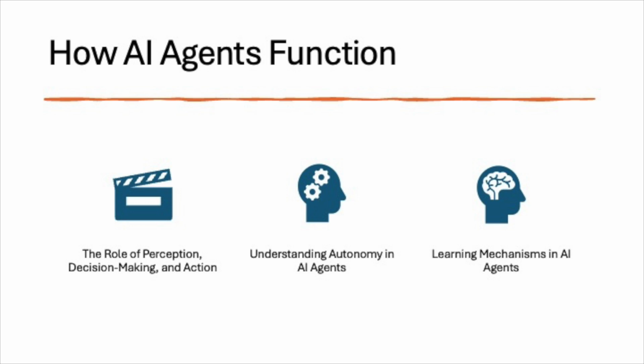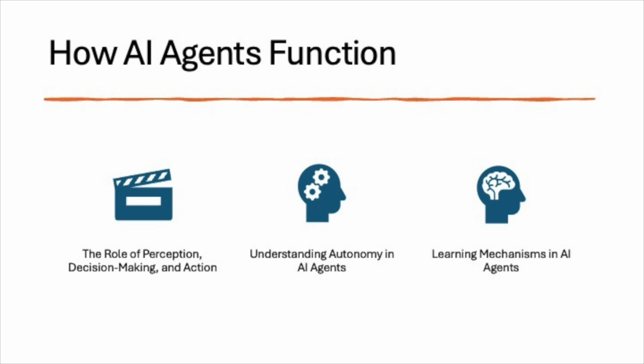3. Reinforcement learning. In reinforcement learning, the AI agent learns through a system of rewards and penalties. It interacts with an environment, takes actions, and receives feedback, positive or negative, based on the outcomes of its actions. Over time, the agent learns to maximize rewards by making better decisions. A classic example of this is a robot learning to navigate a maze, where it receives positive rewards for moving closer to the exit and penalties for hitting walls.